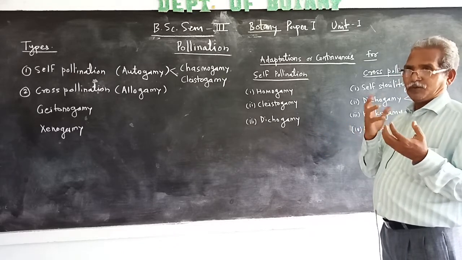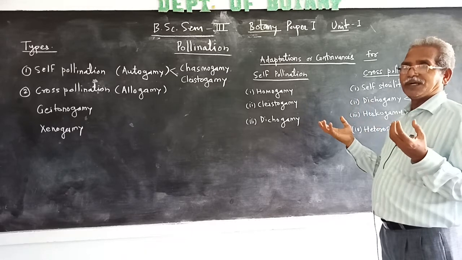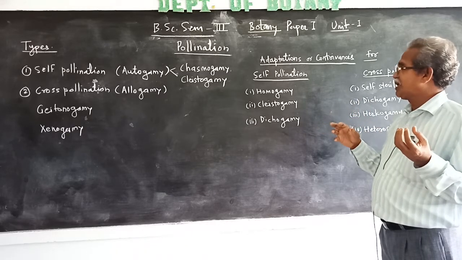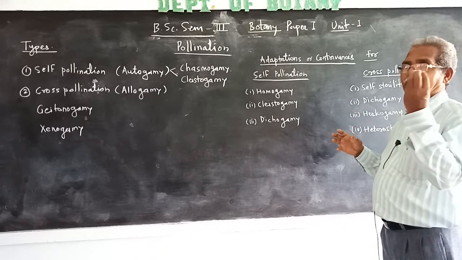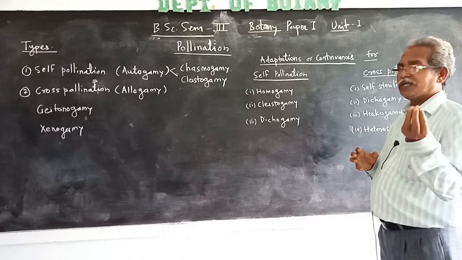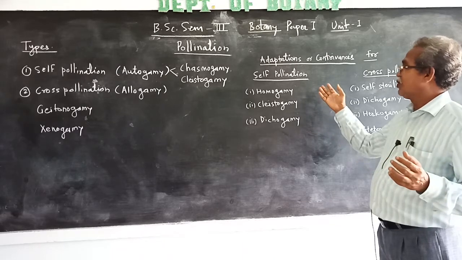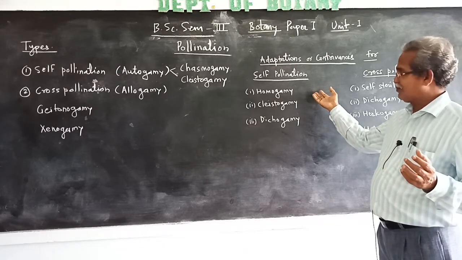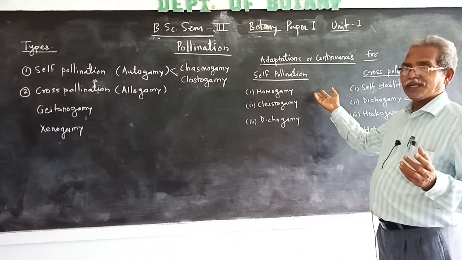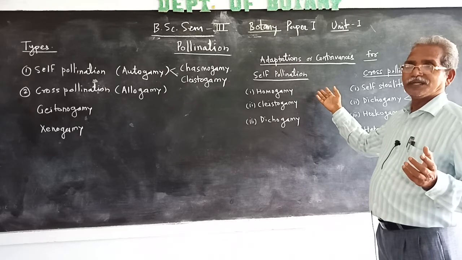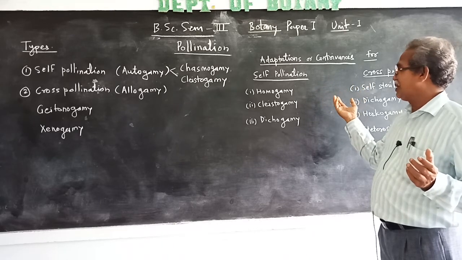The transfer of pollen grains to the stigma takes place. It is called homogamy, and pollination is effected.